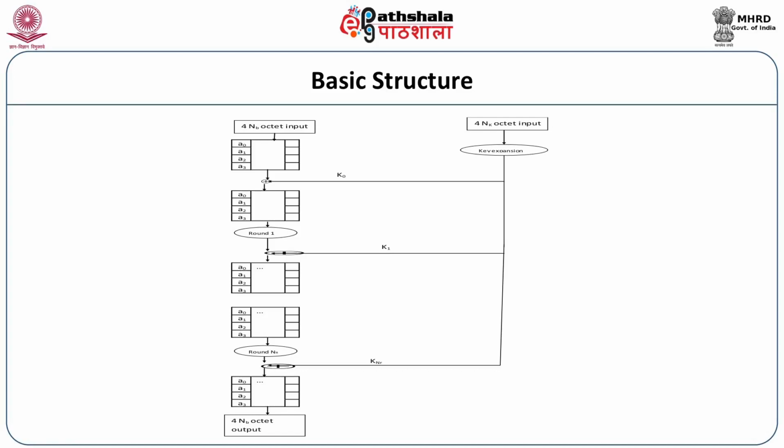The first round input is exclusive ORed with K0, and the output is generated, then round 1, and so on up to round NR, and the final output would be in vertical columns, a 4 NB octet output. So A0, A1, A2, A3 are the octets. Octet means 8 bits. We have formed a block of 32 bits, so if I form octets out of 32 bits, then they are 4 octets.